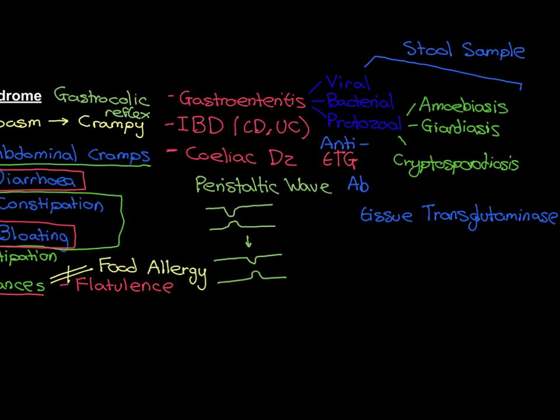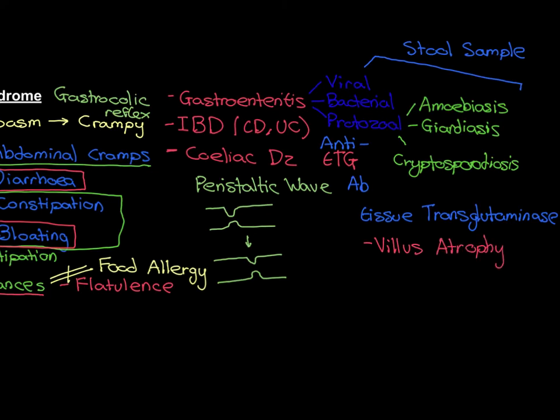What then has to happen is the individual has to have an esophagogastroduodenoscopy, which is where they put an endoscopic camera down the esophagus, through the stomach, into the small intestine, and then they look down in the small intestine. They'll see inflammation if the individual has celiac disease. Then they take a little biopsy of the intestinal mucosa, and they send that off to the people in the laboratories, and the people in the laboratories look at it under the microscope, and they need to see that the villi of the small intestine have been destroyed, so-called villus atrophy, in order to make a diagnosis of celiac disease.